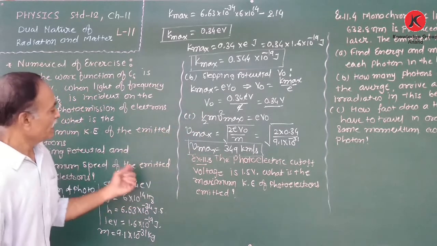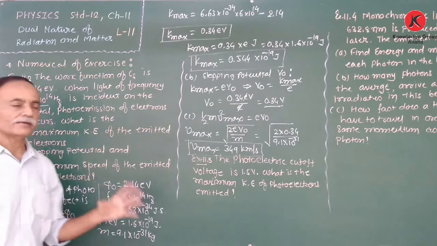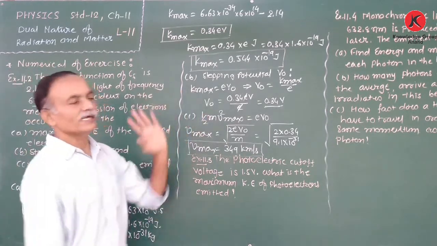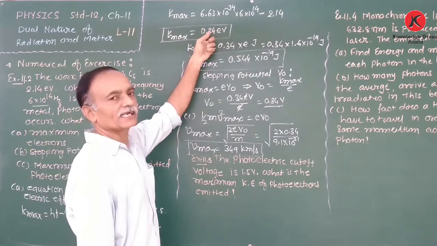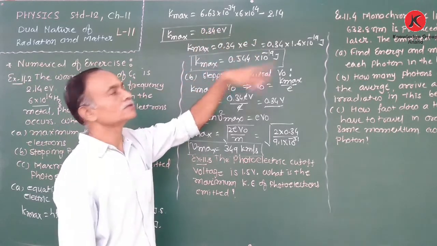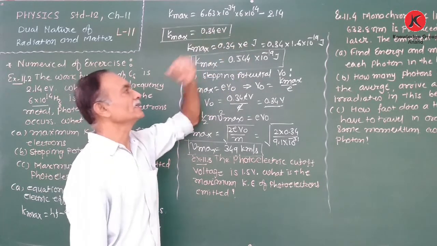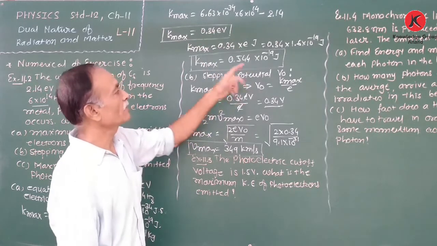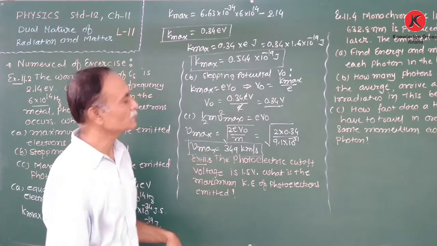For the maximum speed we need the kinetic energy in joule, so we convert: K maximum is 0.34 × e joule, which is 0.544 × 10^-19 joule.